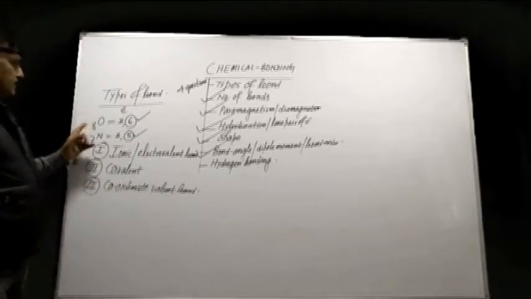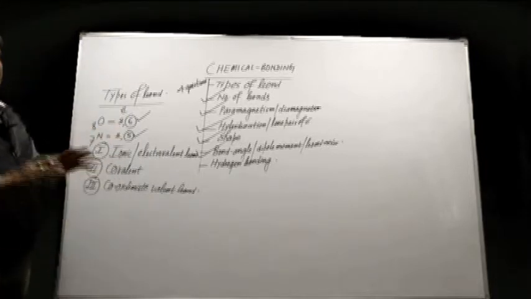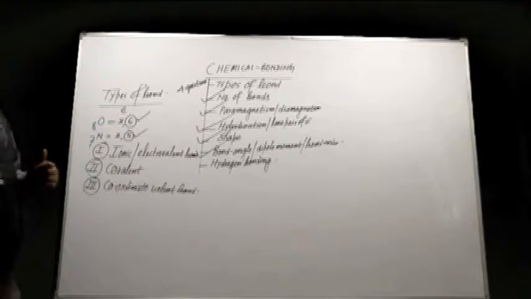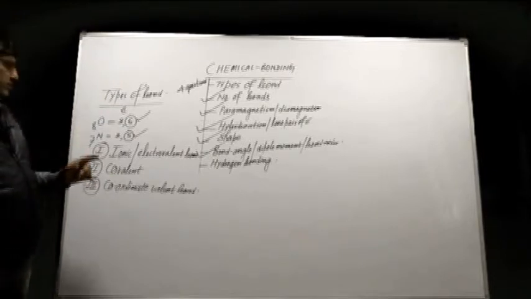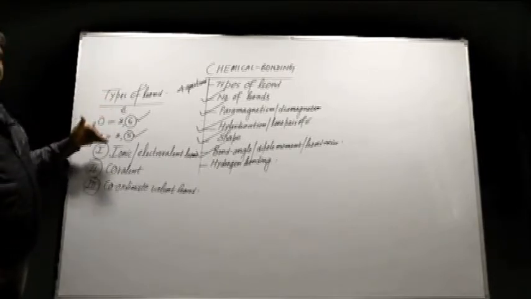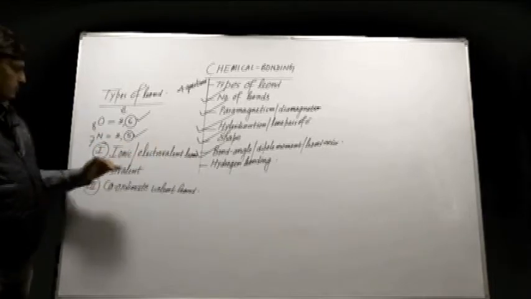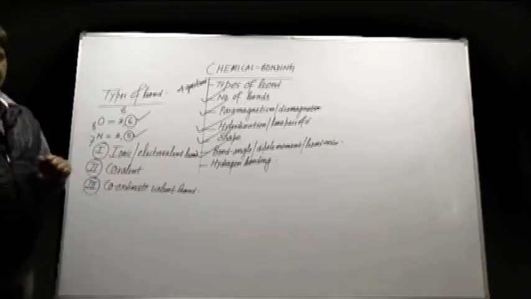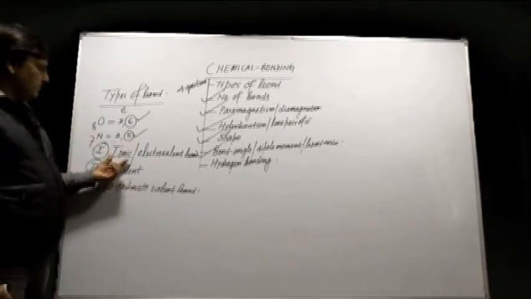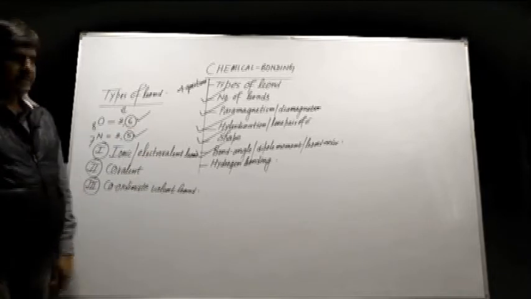So, in order to attain octet configuration, every atom or element has to either lose or gain electrons. On the basis of lose or gain of electrons, there are different types of bond. First is the ionic electrovalent bond, second covalent bond, and third is the coordinate valent bond. Let us start with the meaning of ionic and electrovalent bond.